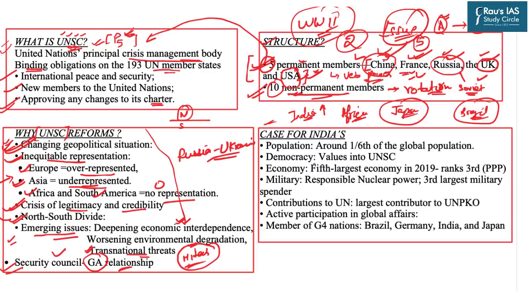Now we will discuss the case for India's permanent membership, because India is one of the torchbearers to reform the UNSC. So whenever we discuss the case for some country, we must look at the geopolitical significance of that particular country. And that is why we will analyze the geopolitical significance of India also in this regard. First of all, India has around one-sixth of the global population. That means the demographic power is huge with India.